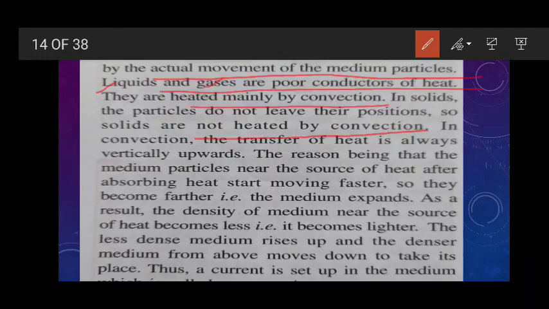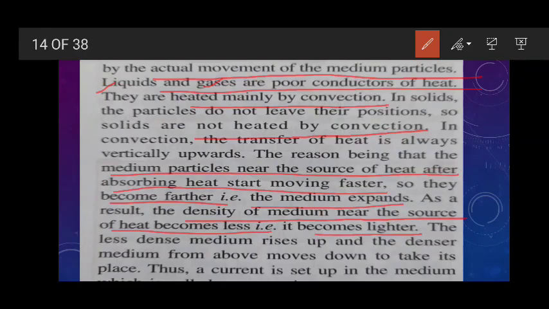Clear? So the reason being that the medium particles near the source of heat, after absorbing heat, start moving faster, and so they move farther apart, meaning the medium expands, and as a result the density of the medium near the source of heat becomes less, meaning it becomes lighter. So density becomes less means what?